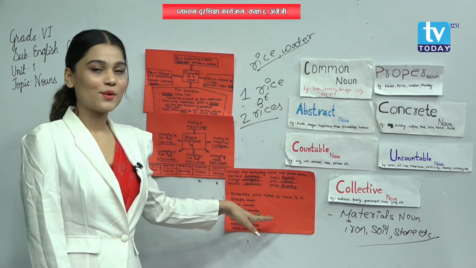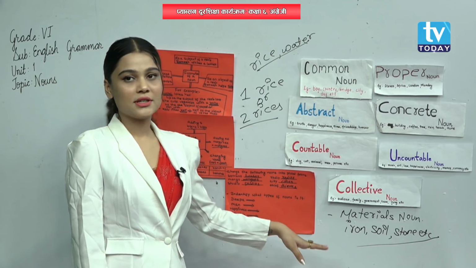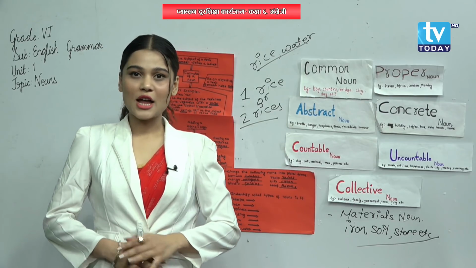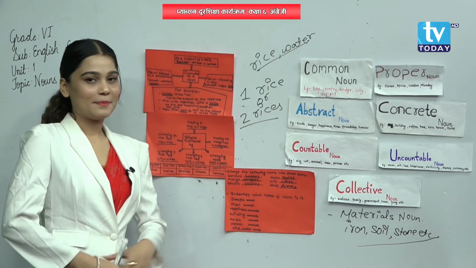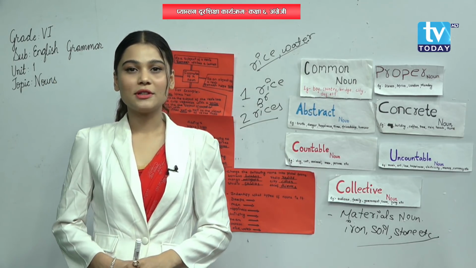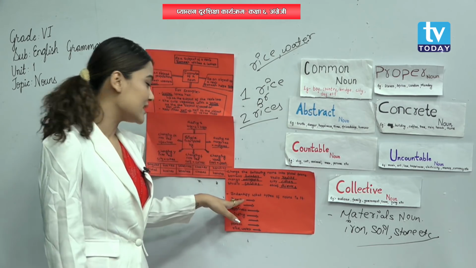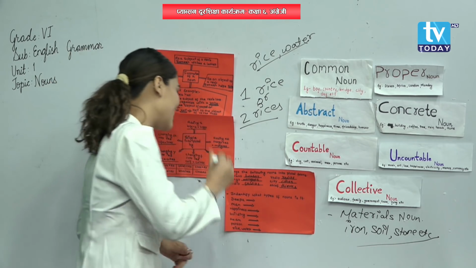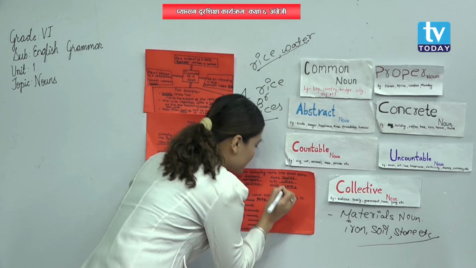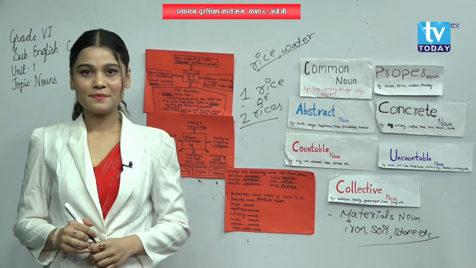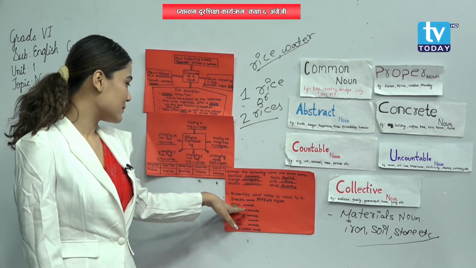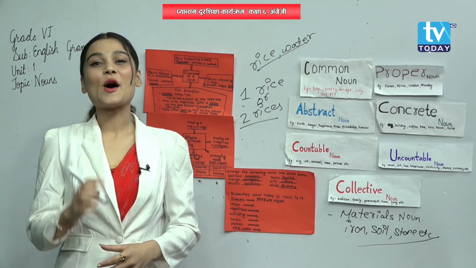Yes? Okay, now the next one is identify what type of noun it is. Here are the examples and you need to identify what type of noun it is. Deepa. It is a particular person's name. Yes or no? Deepa is a particular person's name. That means what is it? Yes, that is a proper noun. Now the next one is men. It is about general things, general people. That means what is men? Yes, it is a common noun. Very good.